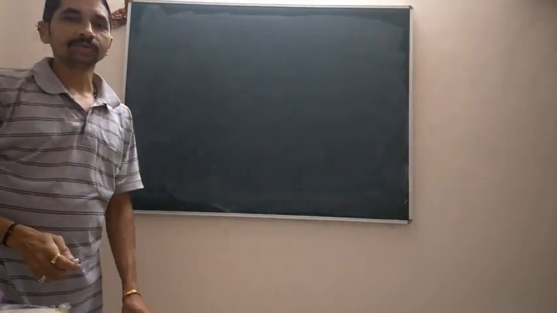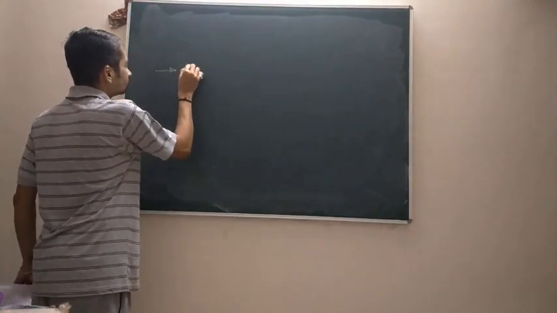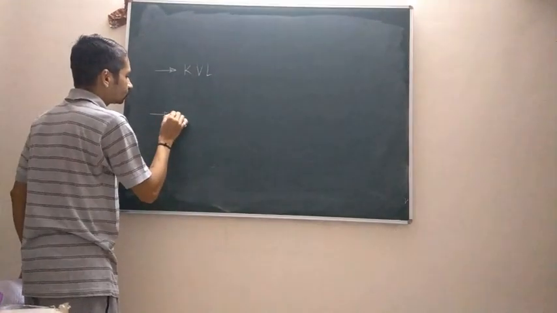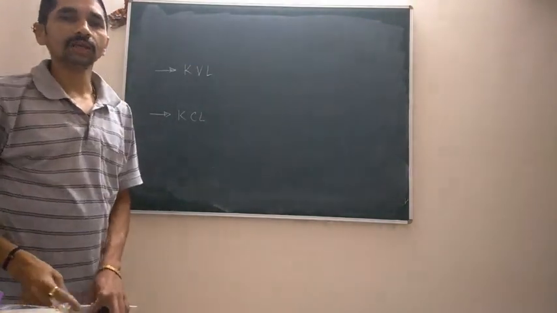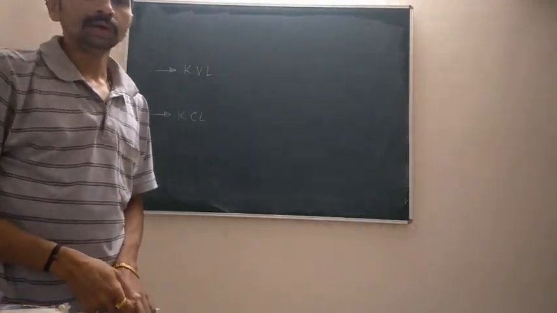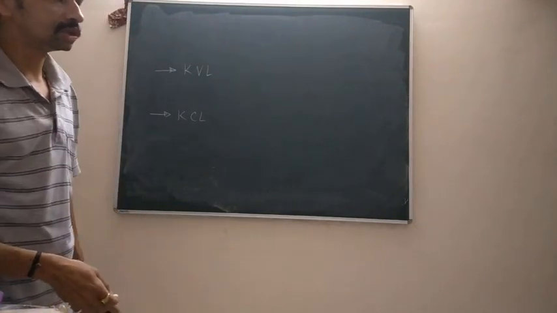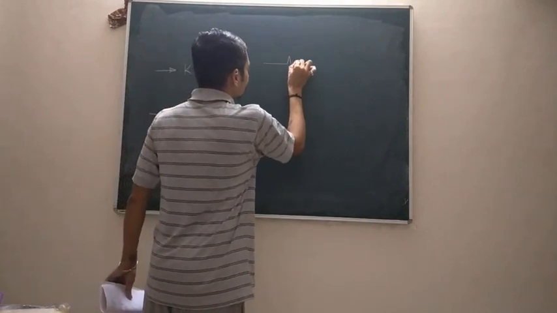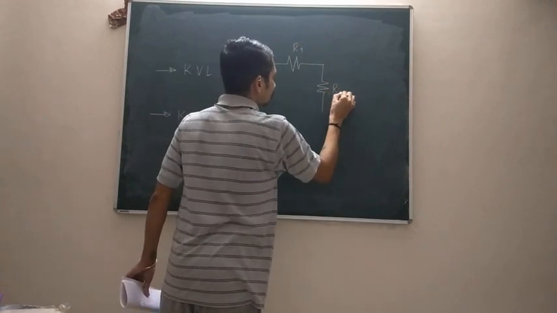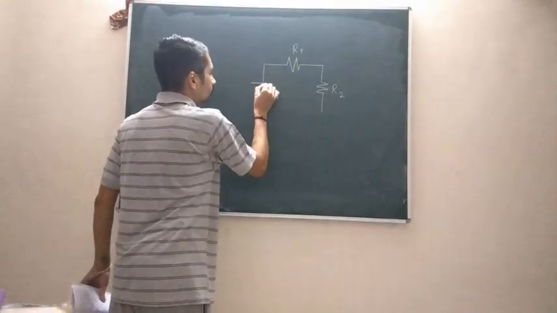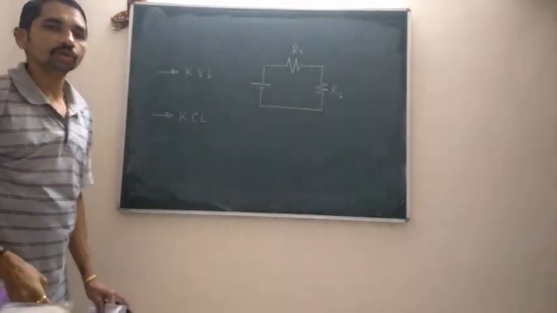Now the very basic theorems or techniques used to analyze a circuit are either Kirchhoff's voltage law or Kirchhoff's current law. In Kirchhoff's voltage law, the statement for KVL is, in any closed loop, the summation of the potential or the voltage drops across the closed loop is always zero. So what I mean by this is, let us consider a simple circuit consisting of two resistors, namely R1 and R2, and these two resistors are connected in series with a voltage source. The circuit is going to look somewhat like this.